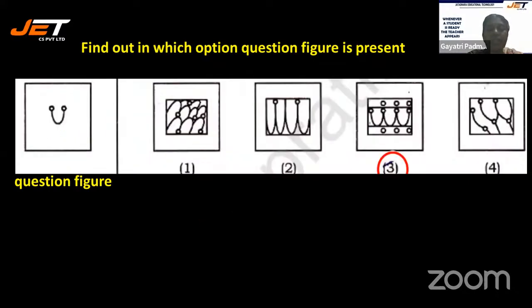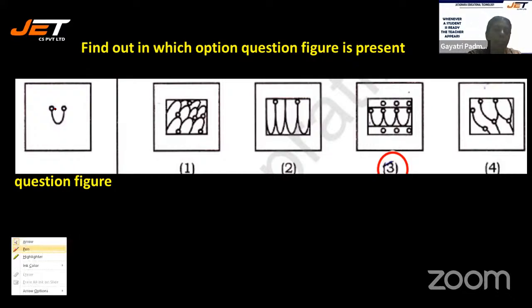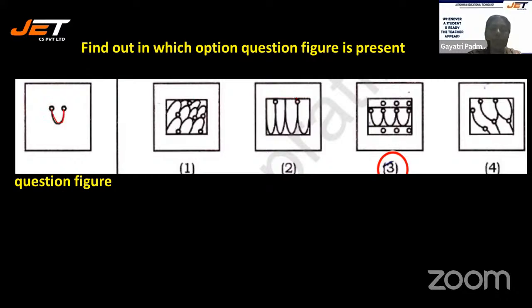All right. See the next question. This is very simple, in fact. You need to find out in which option the question figure is present. Option 1, option 2, option 3, and obviously option 3, because the same kind of figure is there here.